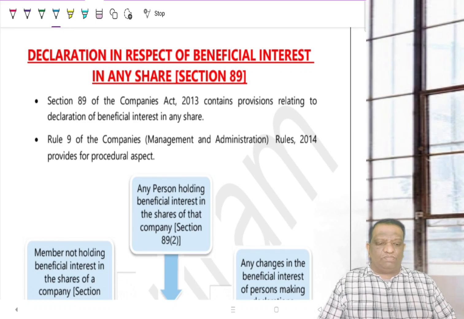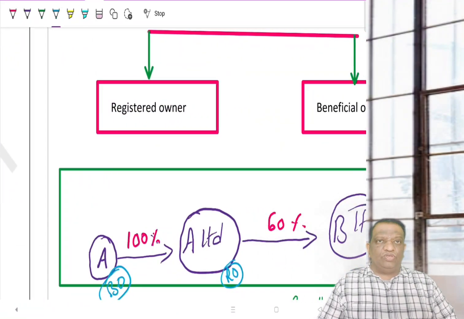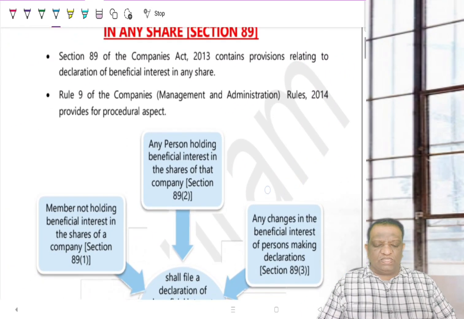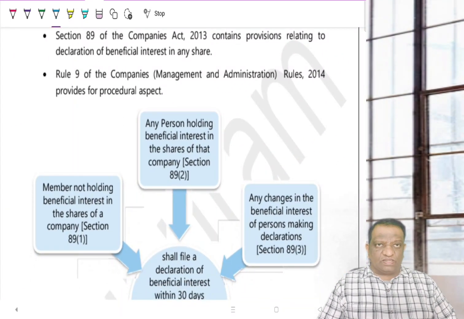If he is a genuine person with nothing to hide, for example, A is an individual who started his company A Limited by owning 100% of the shareholding, and through A Limited he has invested in B Limited, he may not have anything to hide. It's a business decision and his personal decision to invest in B Limited through A Limited, but he wants to be legally compliant. All that the government is saying is, if you are a beneficial owner but not the registered owner, then communicate to the company that you are the real beneficiary, and that the registered person is XYZ.